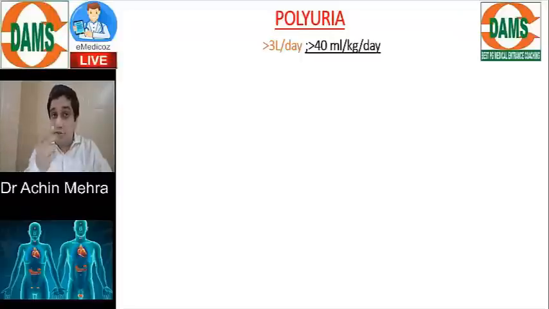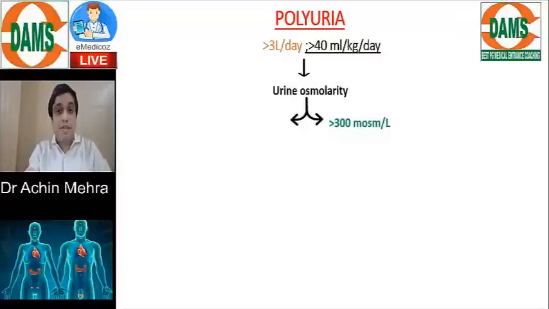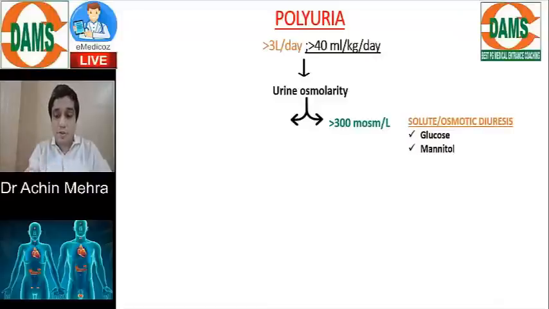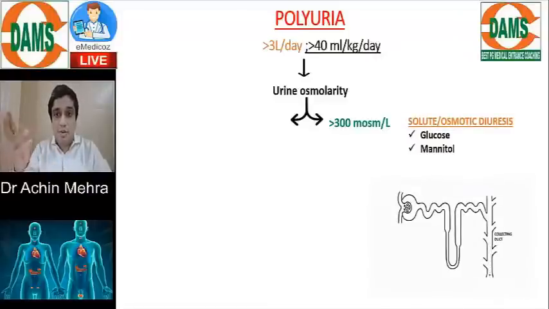Now I have a patient with polyuria. I want to ascertain the urine osmolarity in the patient. And if the urine osmolarity in the patient is more than 300, that is, within the normal range, what do I think about? I think about a solute which is dragging the water along the course by the process of osmosis, like glucose and mannitol. If you know, renal glycosuria happens when the RBS is above 180.